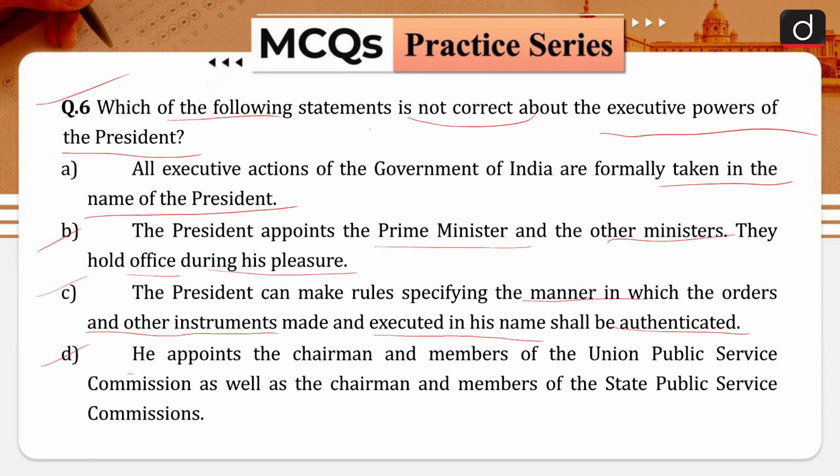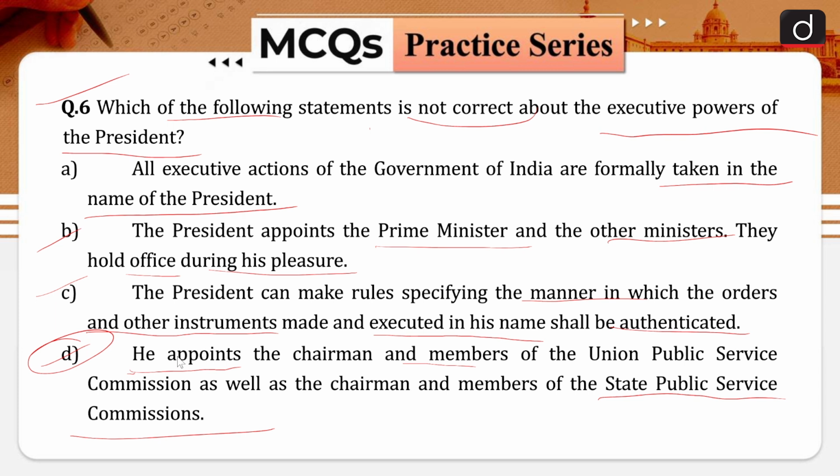And statement D is he appoints the chairman and the members of the Union Public Service Commission, also known as the UPSC, as well as the chairman and members of the State Public Service Commissions. So the correct answer of this question is going to be option D. That means he has the power to appoint the chairman and the members of the UPSC as well as the State Public Service Commissions. So the administrative or executive powers of the President can be briefly summarized as follows.